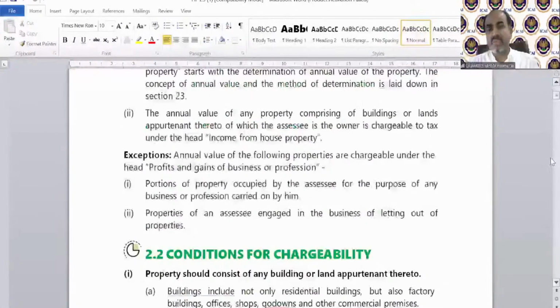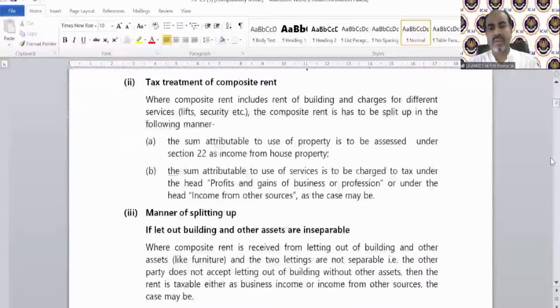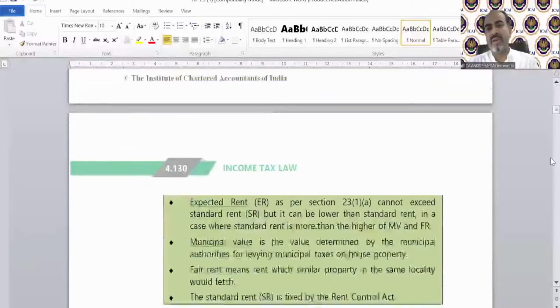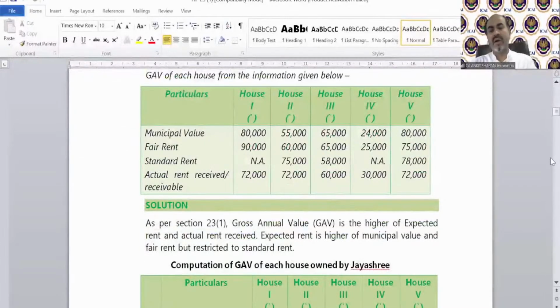That is page number 4.131. There is a numerical. We need to understand how we calculate the gross annual value. I'm not showing you the answers, of course, and there are 5 different cases in which you need to calculate the gross annual value. Treat these cases as case number D. So in the first case, I will ask the question, you need to calculate and send me the answer. Okay, let's see how attentive you are, how sincere you are, how passionate you are for your CA course.